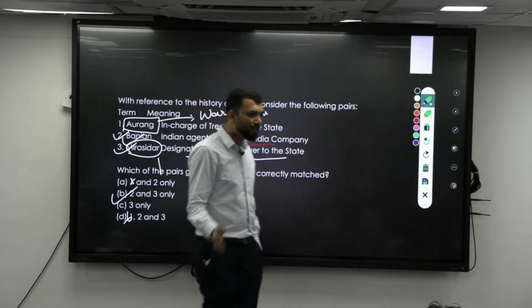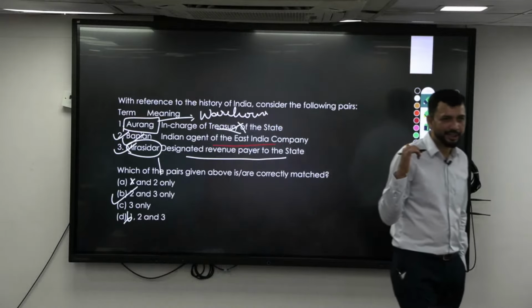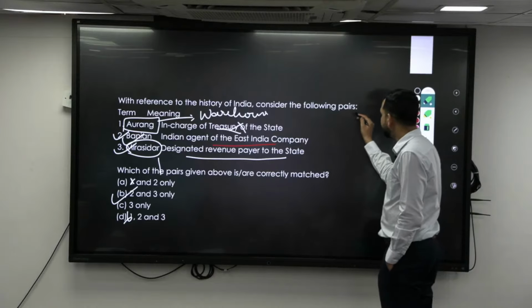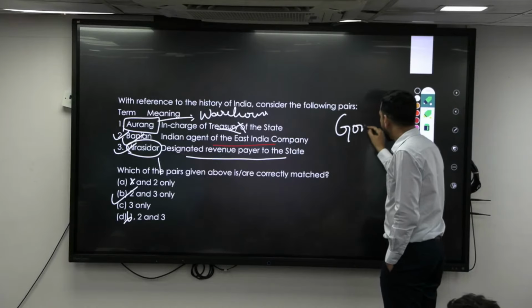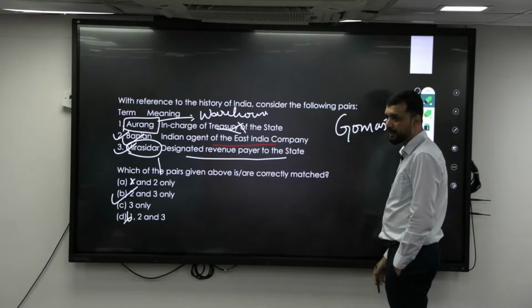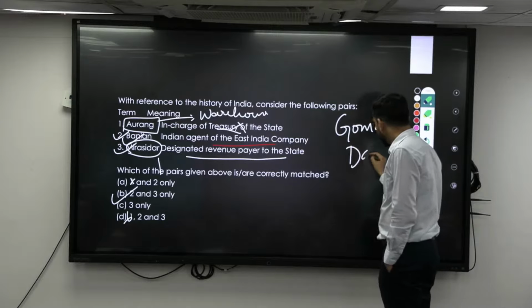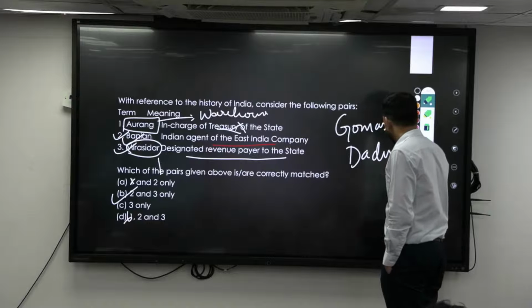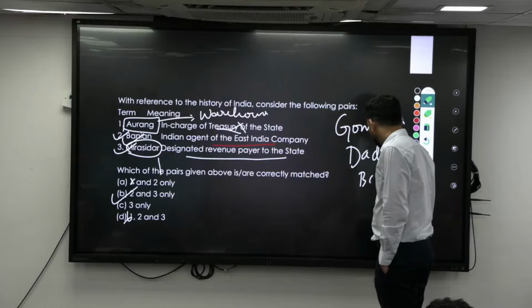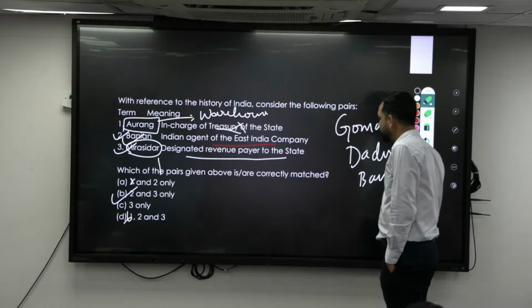Now this will lead us to understand this terminology again. As I told you, terminology becomes important. You should know the terminology gomasta, and the terminology dadni, and how this works. Then Baniyan.